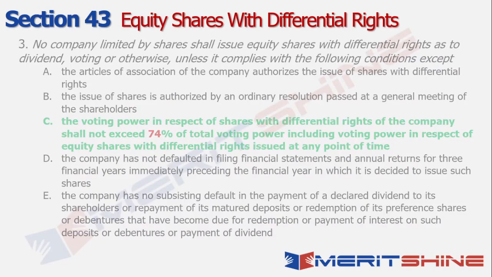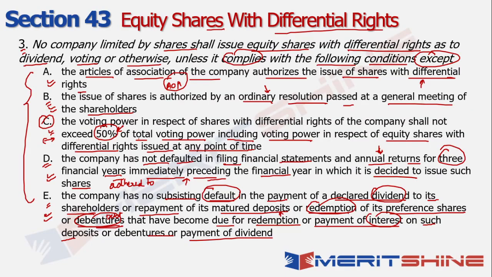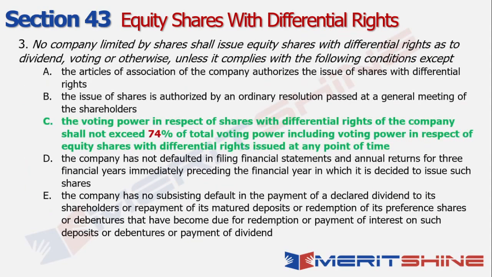Now, if I go back, what does it say? It says shall not exceed 50%, and therein lies my problem that it cannot exceed 74%. That's the figure that I'm looking at. That is why option C becomes the option that is kind of incorrect out of all the other given options. Right. Let's now move on to the fourth question for the day.